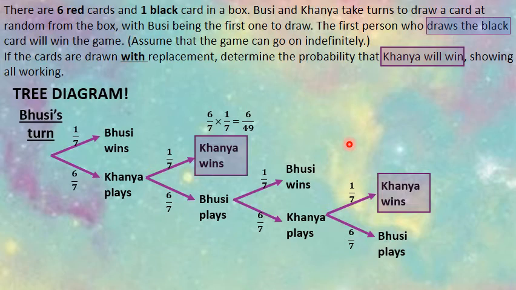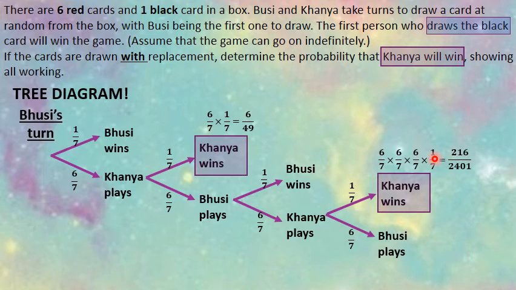So here we can get a value that represents the chance that Kanye will win on his second go. Right? Do you agree that it will be the probability of winning on the first go added to the probability of winning on the second go? But now, what is the probability of winning on the second go? We're going to follow the branches. You're going to go 6 out of 7 times 6 out of 7 times 6 out of 7 times 1 out of 7. So this over here represents the probability that Kanye will win on his second go.